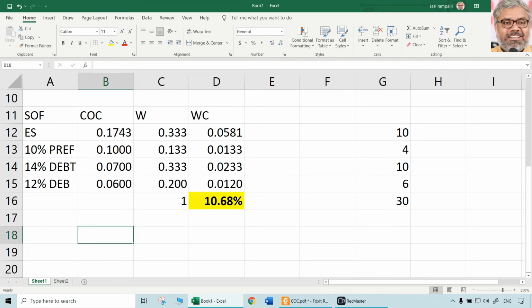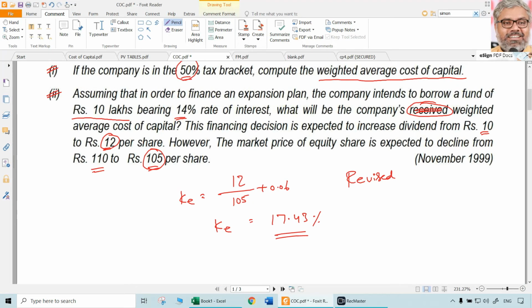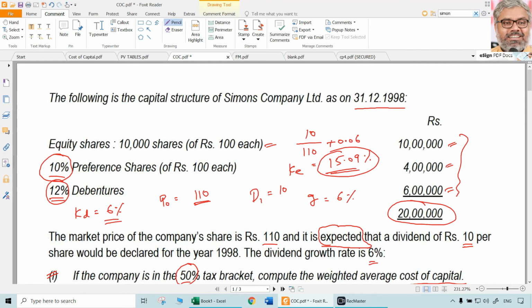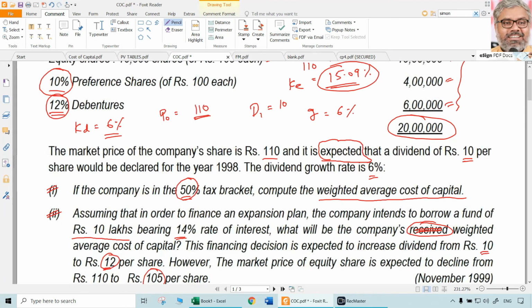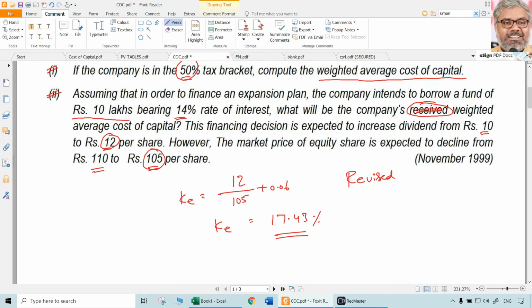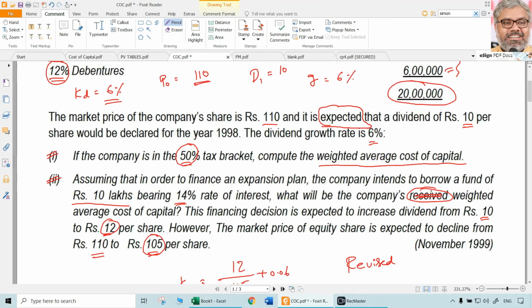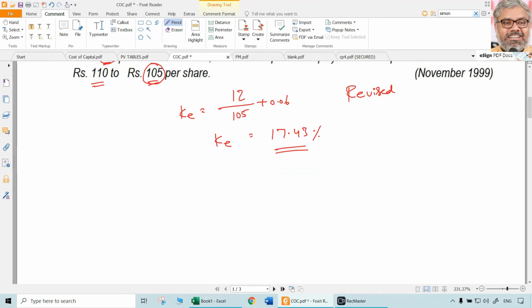So it is a good thing. It's not a bad thing. Though the market price reduced and the cost of equity increased, still effectively for the company it has resulted in a good result. That is, the overall cost of capital reduced due to the debt. We will understand this in capital structure theories also, but it can be understood here with an example. When debt is issued, it is generally going to reduce the overall cost of capital. That is one of the questions.